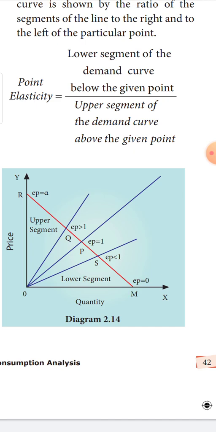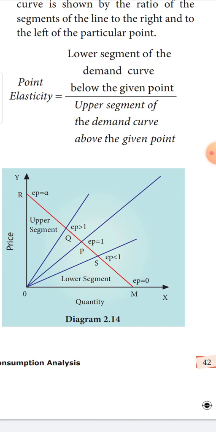Now take point P. At point P, what is the elasticity? Lower segment of P is what? PM. What is the value of PM? 1 plus 1, 2. Divided by upper segment of demand curve. Upper segment of demand curve is what? PR. What is the value of PR? 1 plus 1, it is 2 again. 2 divided by 2, it is equal to 1. So that is the value of elasticity at P.